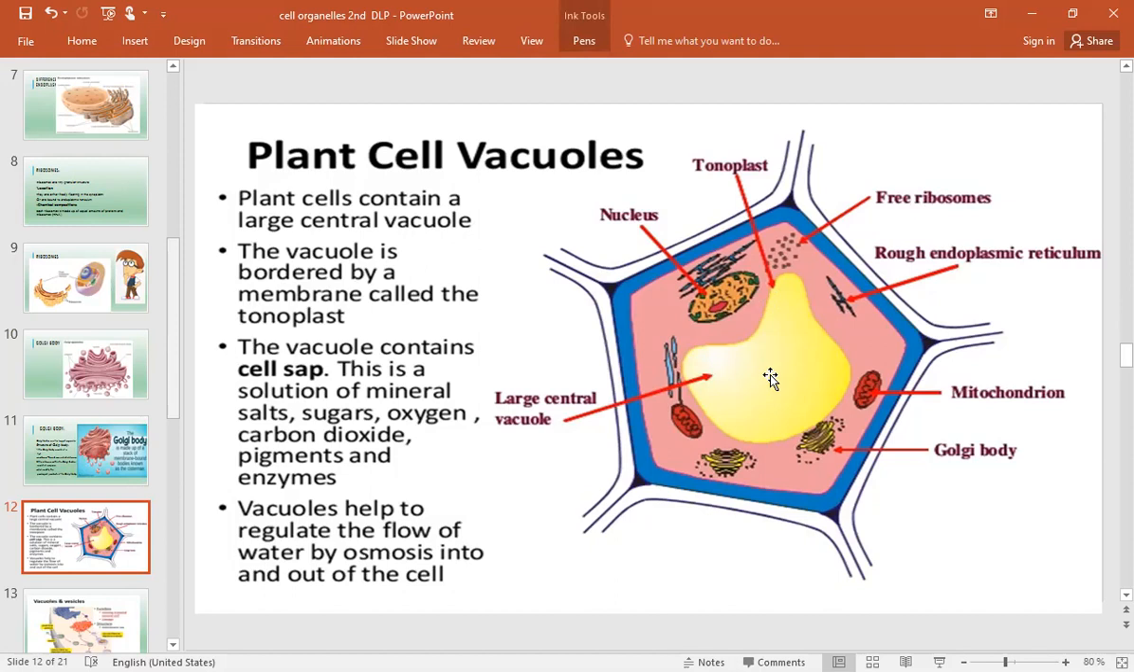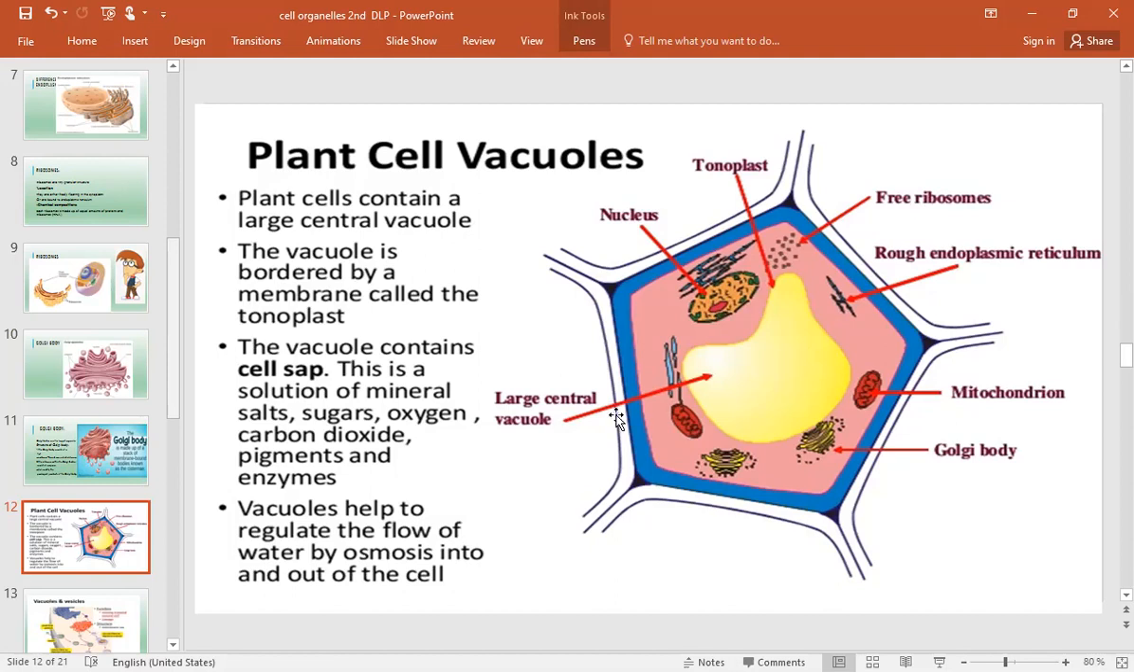the vacuoles play an important role in the hydrolysis and excretion of the cellular waste. They regulate the flow of water by osmosis in and out of the cell, and they play a very important role in excretion of the cellular waste. And then there is storage also, storage of water and organic and inorganic substances. So three most important functions of the vacuoles come to our mind. They serve as storage of water, organic and inorganic substances. Second is the excretion of the cellular waste.